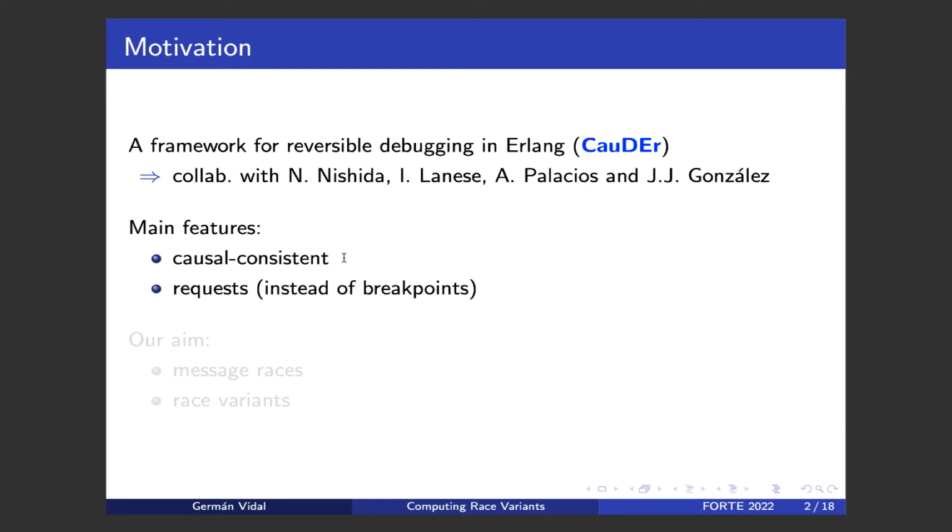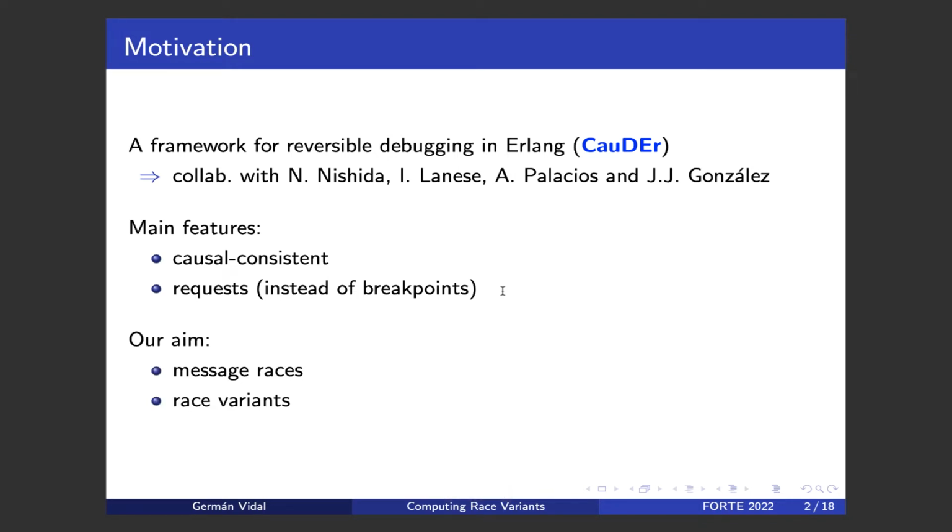But this is somehow transparent to the user. So the user just focuses on a process and starts undoing the actions of this process or exploring the computation backwards. And the user can let the debugger take care of undoing all these consequences. And secondly, rather than considering traditional breakpoints, we introduce a notion that we call request, which typically have the form: go backwards up to the point where this message was sent, or go backwards up to the point where this process was spawned, and things like that. So it's a convenient way of exploring a computation backwards.